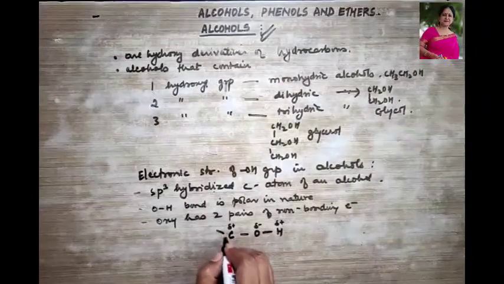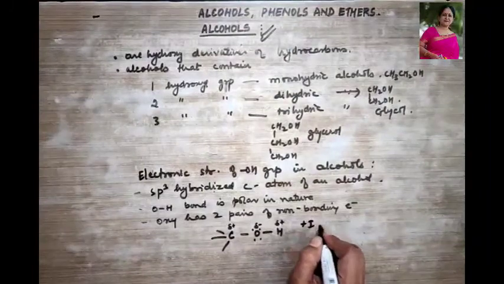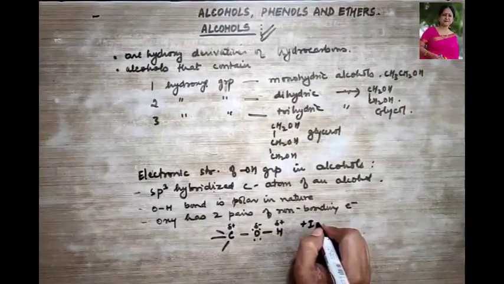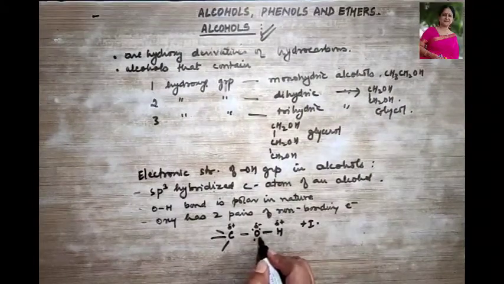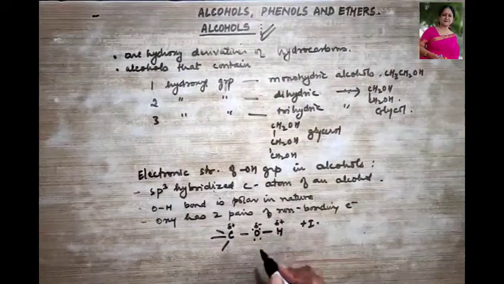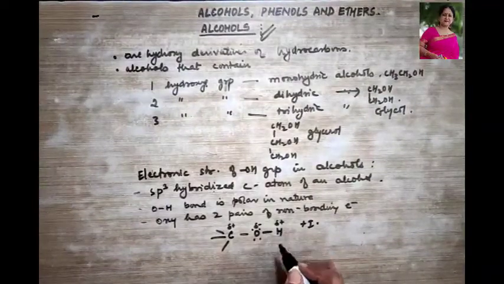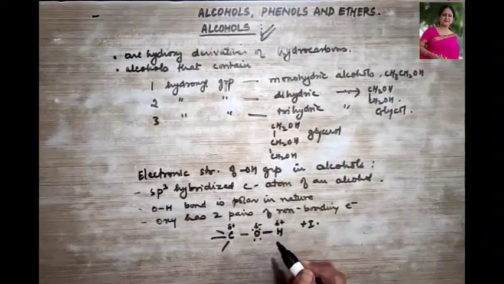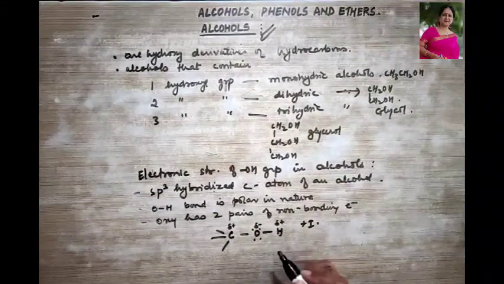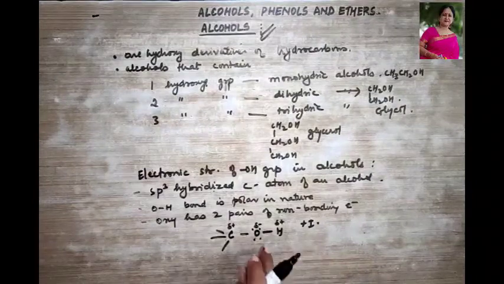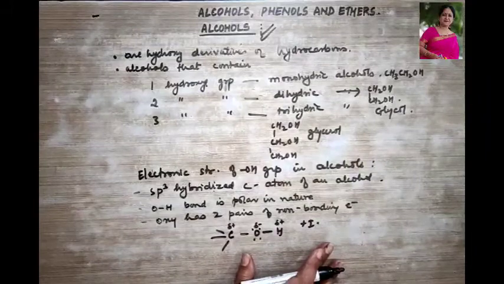Then this is attached. So due to the positive inductive effect of the alkyl group, the electron density increases where? On oxygen. As a result, the bond between oxygen and hydrogen is strong and the alcohol does not donate the hydrogen easily. Hence, over here alcohol is less acidic than water. I hope this point is clear.